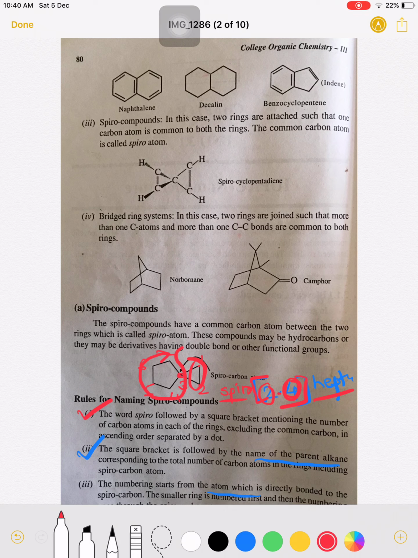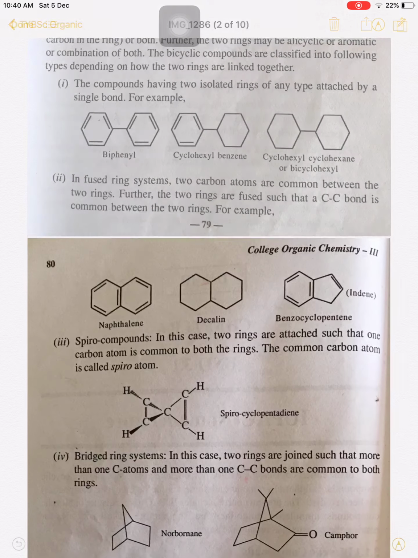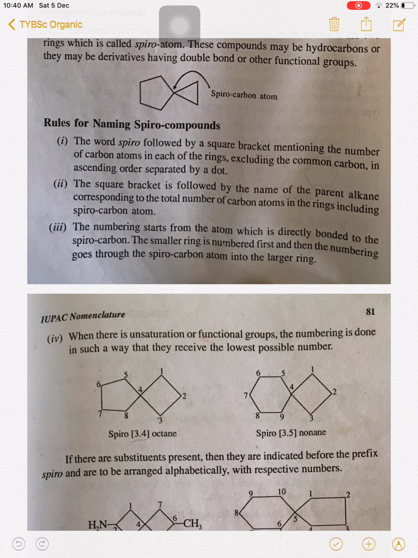So the numbering is given for the smaller ring, and after that we go to the bigger ring. So these are the rules for the nomenclature of the spiro compounds. Very simple nomenclature.